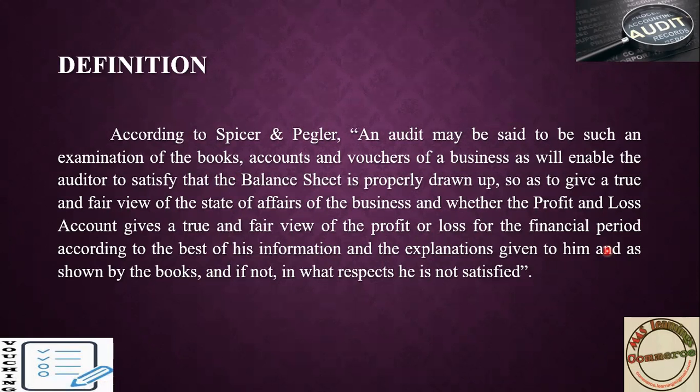He will check whether they have provided accurate information regarding profit or loss incurred, whether they have shown the profit correctly or they have increased it, or any accountant has done any window dressing. Like that he will check. He will check by examination of books, accounts, as well as vouching. By using this, he will check the financial statements.